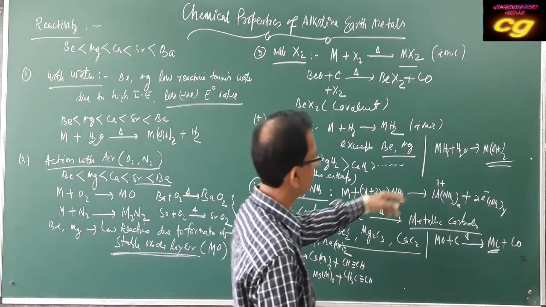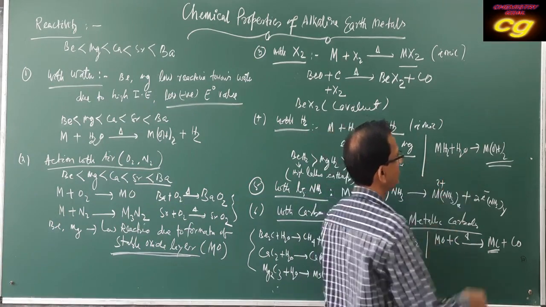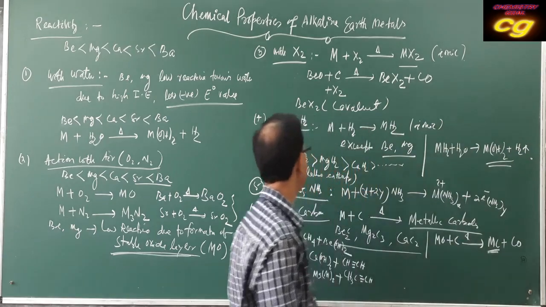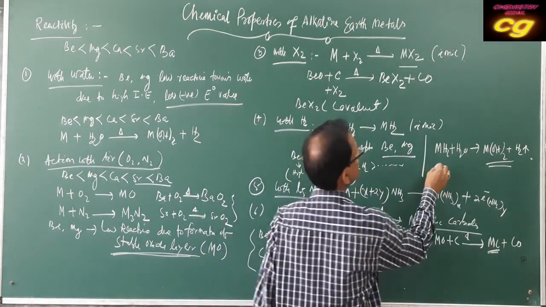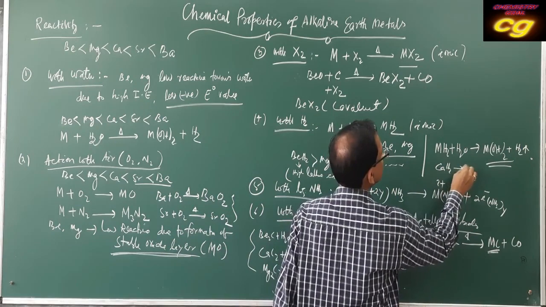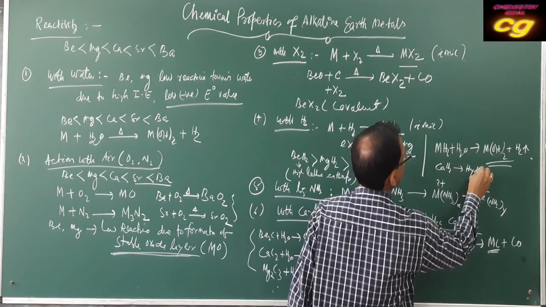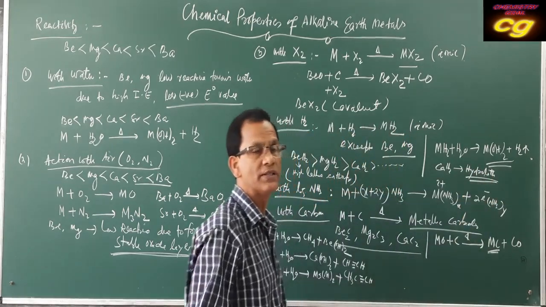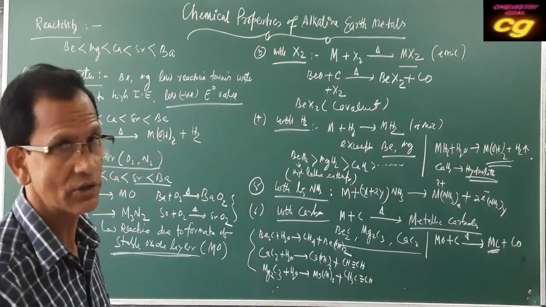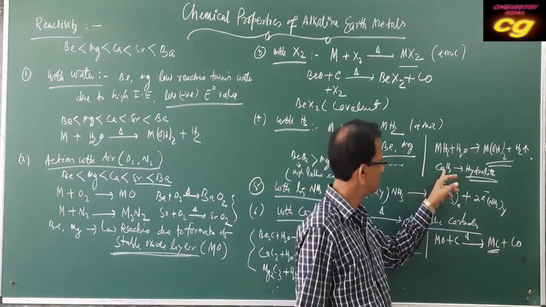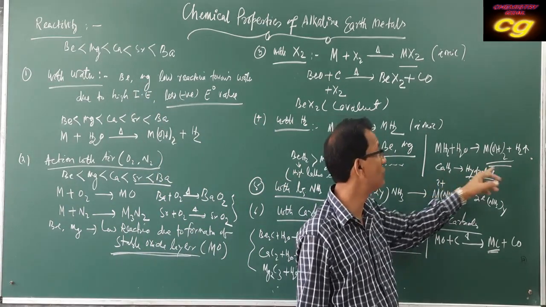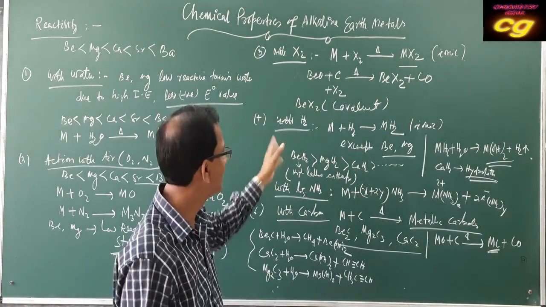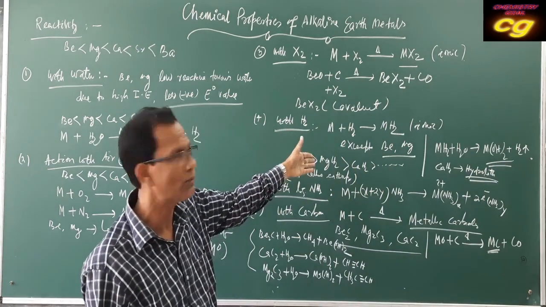Here one thing you can add: metal hydrides react with water forming hydroxides and hydrogen gas. This calcium hydride is called hydrolith, and it is used in the preparation of hydrogen gas by action with water. When it reacts with water, it forms hydrogen gas. So this is also important: like alkali metal hydrides, alkaline earth metal hydrides react with water, forming hydrogen gas.